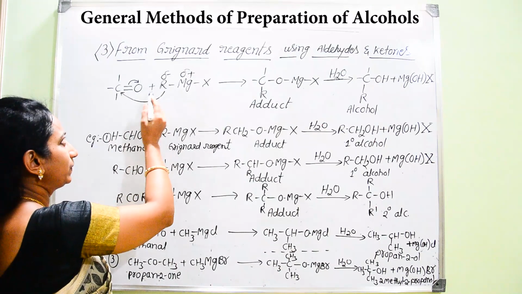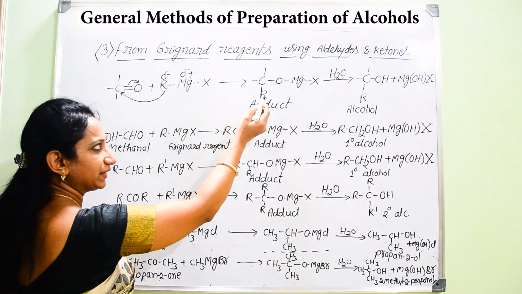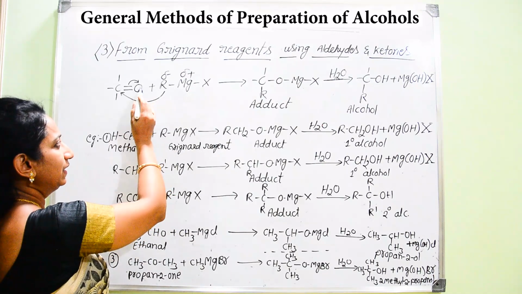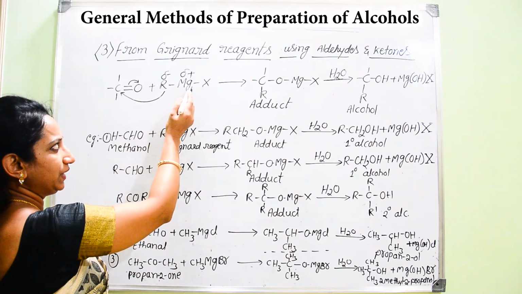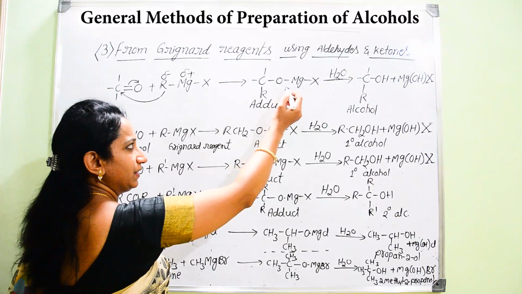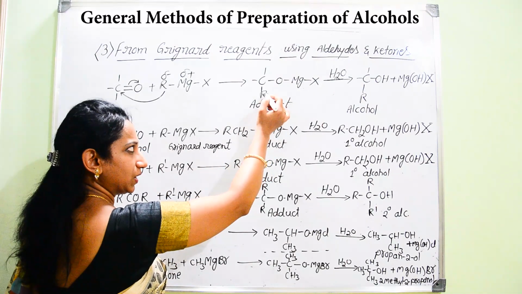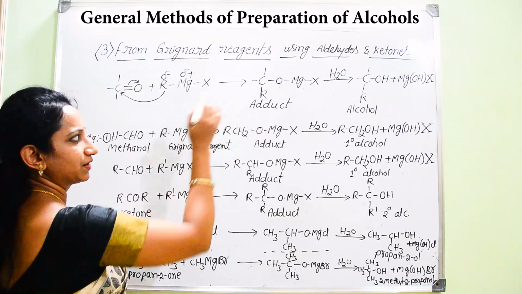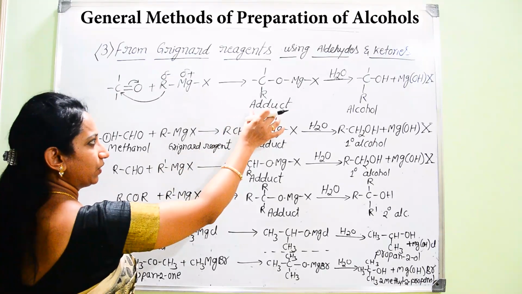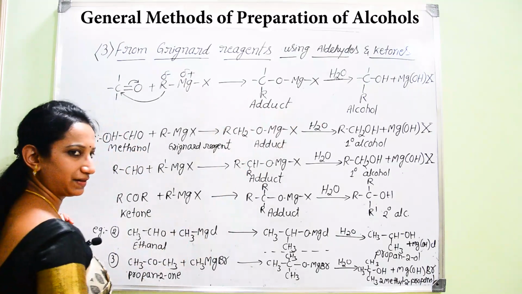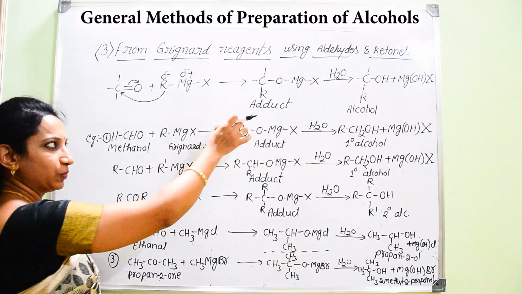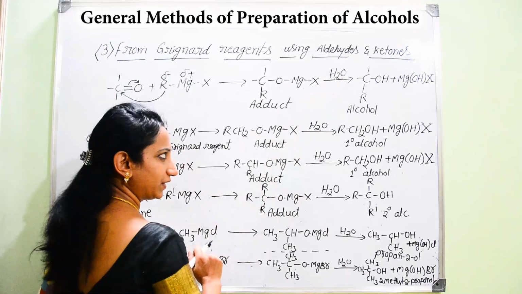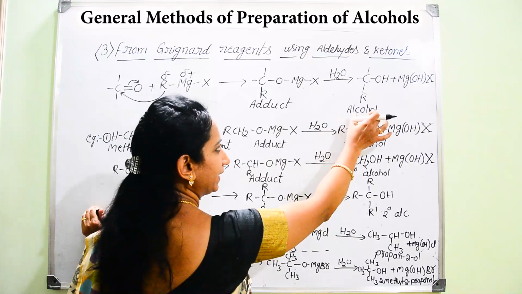Once this R group gets attached to this carbon atom, on the other side this oxygen will be bonded to the MgX, so that you get R attached to carbon and magnesium along with halogen attached to the oxygen. You are going to get one particular product named an adduct. It is an adduct, but it will not stop over here. Once you get that adduct, then on further hydrolysis you are going to get the expected product.